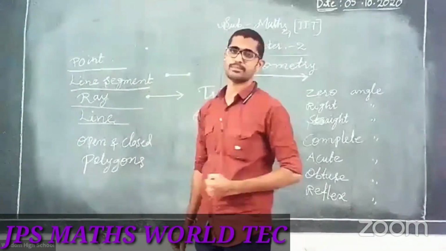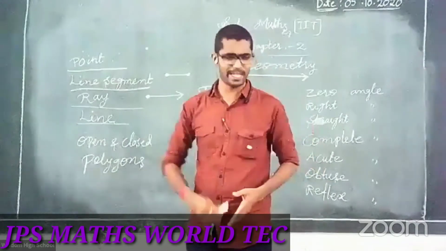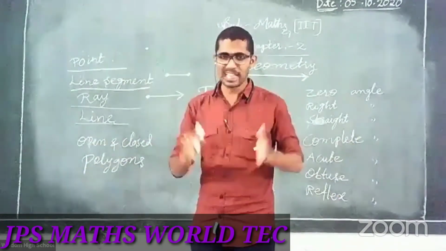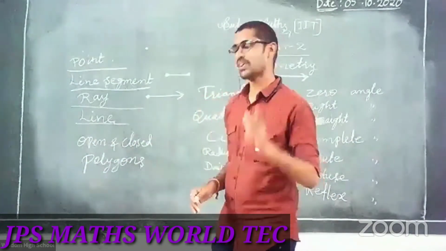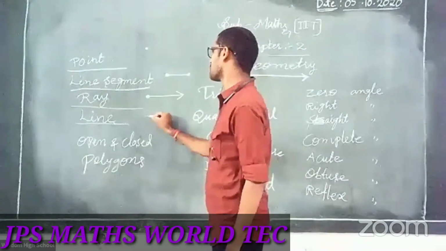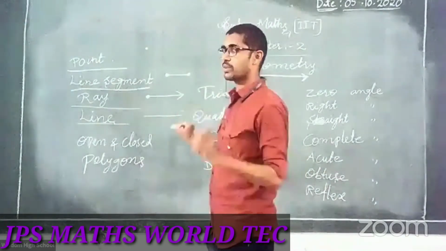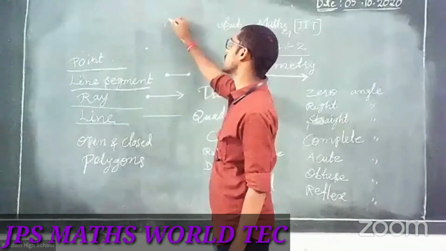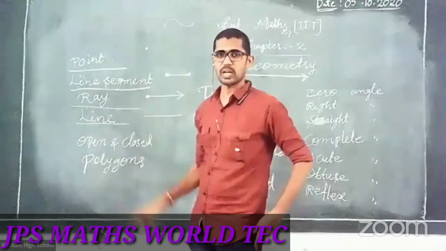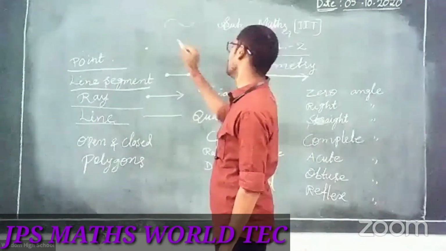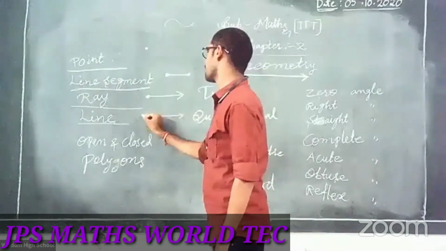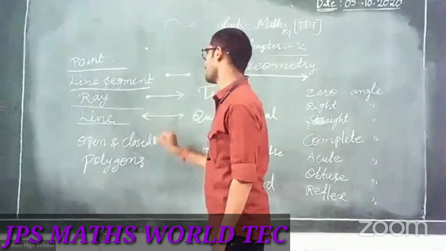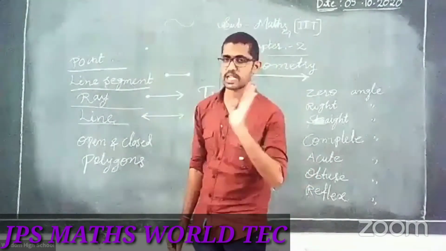The next one is the line. What is a line? All of you know the word line. Go in line, come in line. Most of you know that. Very good. Line. There are 2 kinds: straight line and curved line. This one is a curved line. And here, 2 sets of arrow marks. This is a straight line.